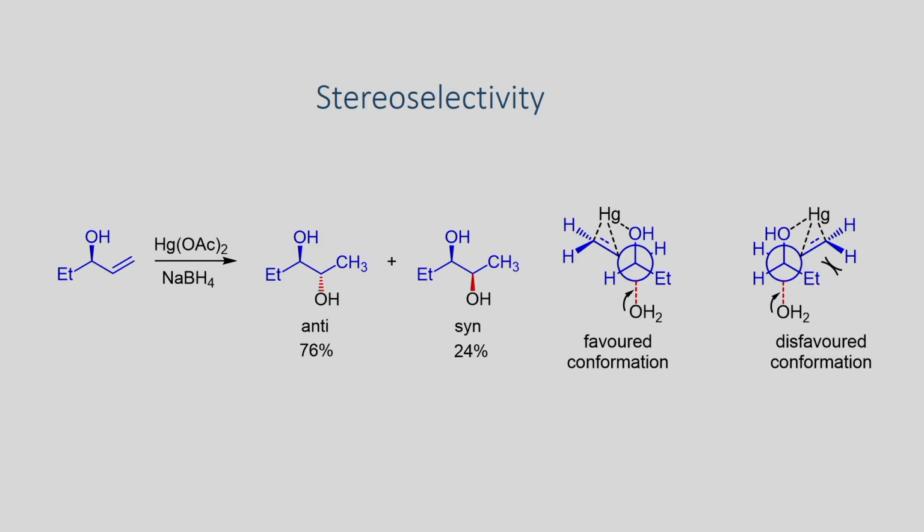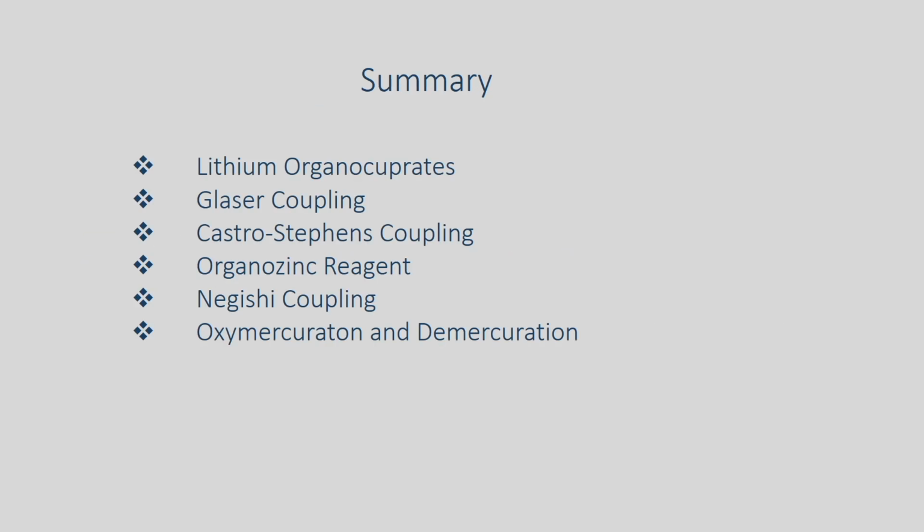The stereoselectivity of this reaction is shown here. If you have a chiral center next to the alkene, you can try to generate diastereoselectivity. In this case, the anti-diastereomer is the major compound, so you can produce a 3:1 ratio. This can be understood from this Newman projection shown here. This is the favored one, and this is the disfavored one due to steric reasons, and this conformation is favored. Therefore, you get this anti-diastereomer as the major product.